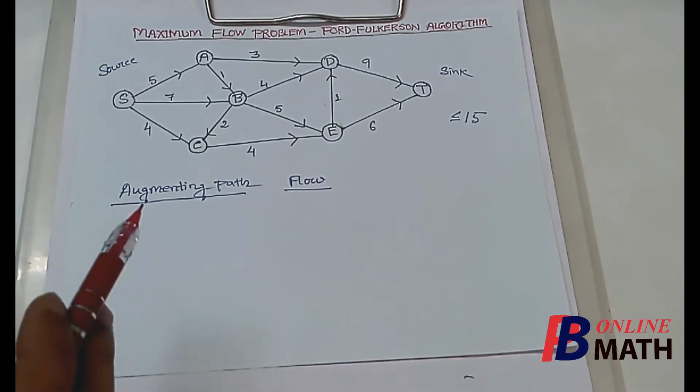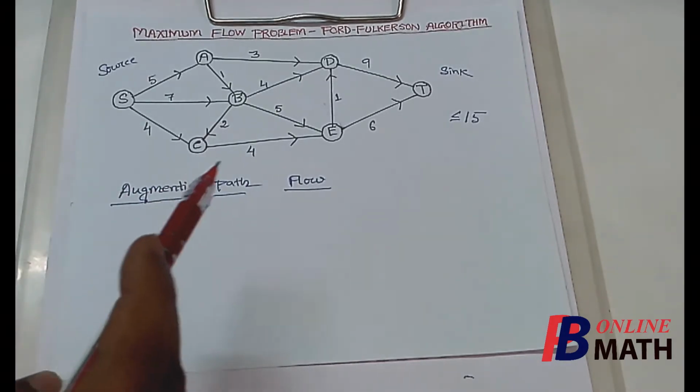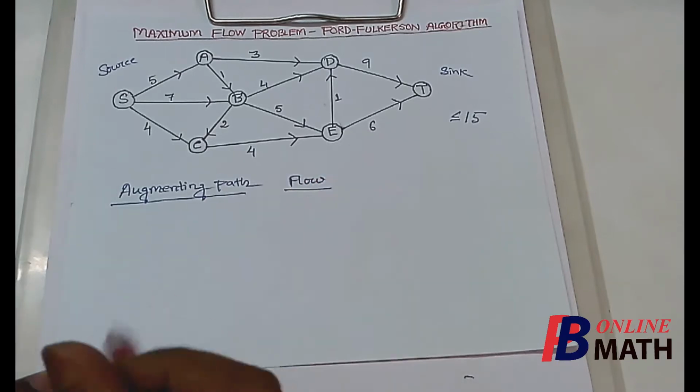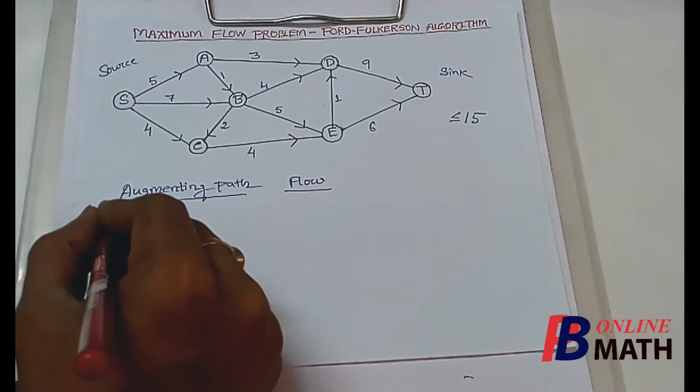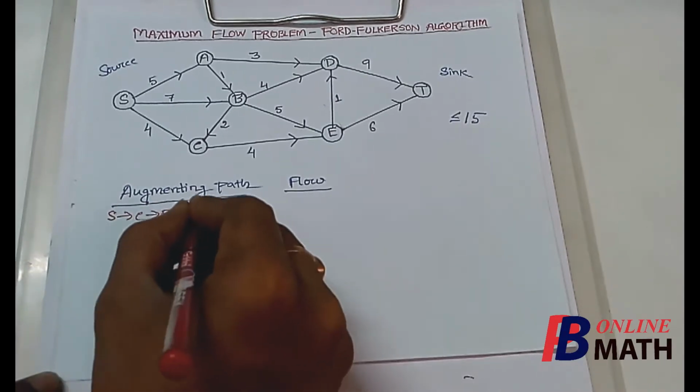From the network we find that one path is from S to C, from C to E, and then from E to T. So we write the path here: from S to C, then from C to E, and then from E to T.